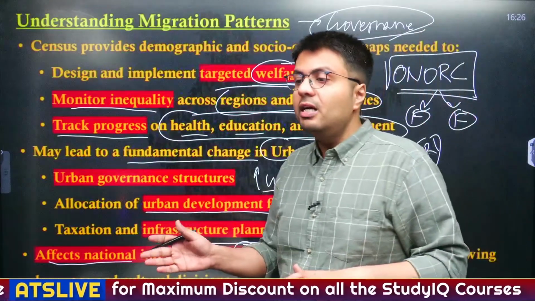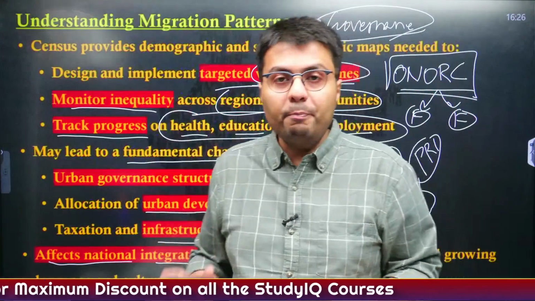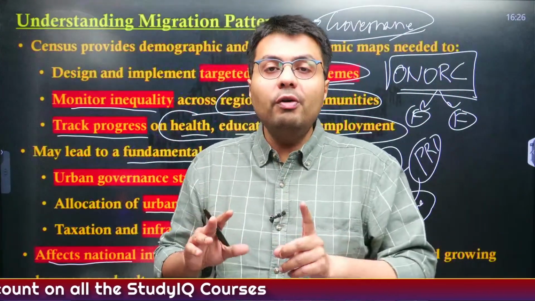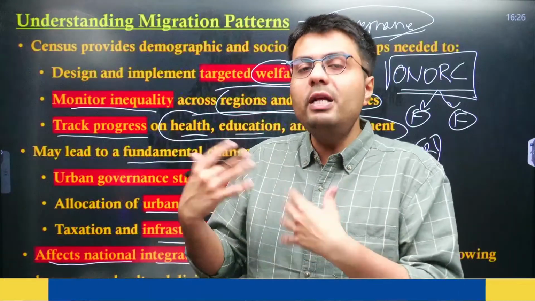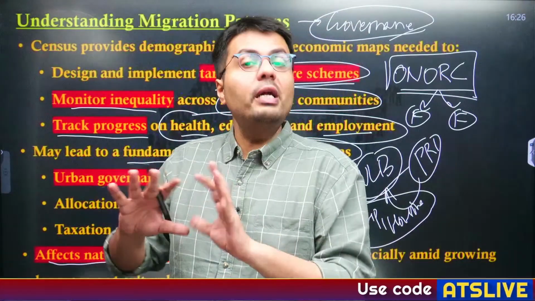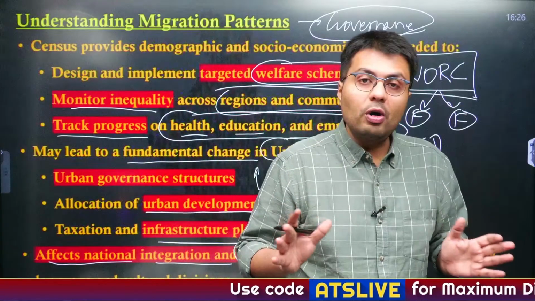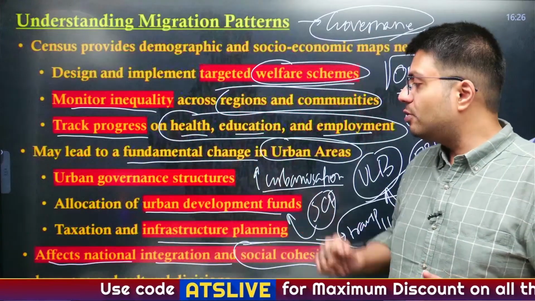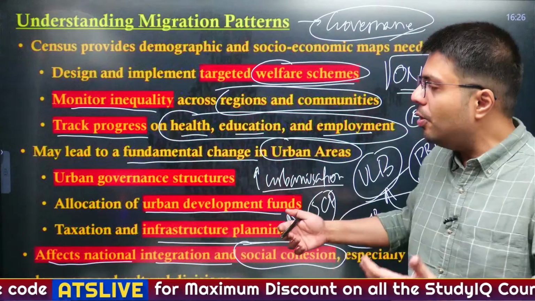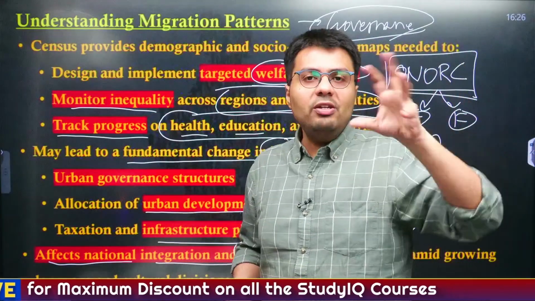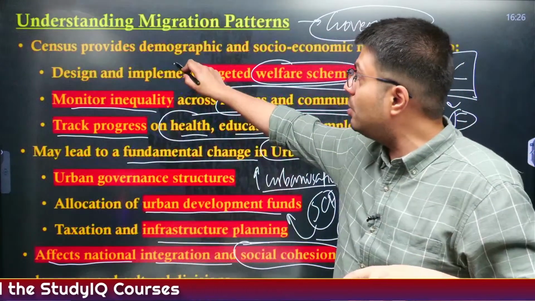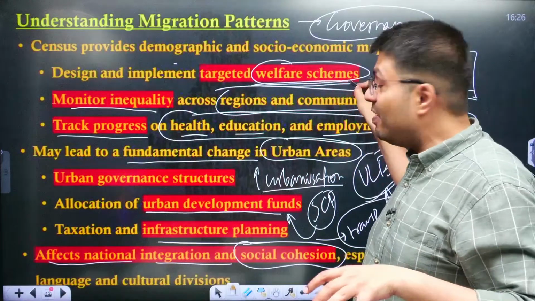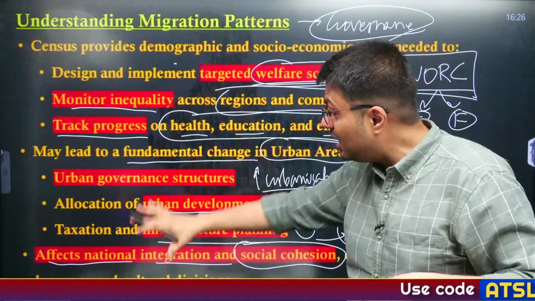They can understand if there are different kinds of people living in an area, the probability of such disputes might also increase. So the police will be trained accordingly so as to counter these effects on national integration. So this is how understanding the changes in migration and population helps in economic growth, targeting welfare schemes, governance, and social cohesion.